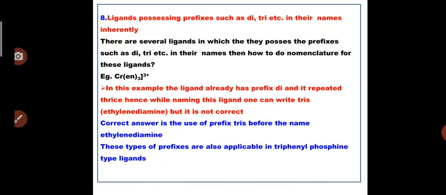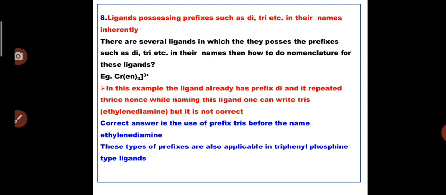Ligands possessing prefixes such as di, tri. There are a number of complexes in which ligands already have prefixes such as di, tri, etc. in their names inherently. So there are several ligands which possess prefixes such as di, tri, etc. in their names. How do we do the nomenclature for these ligands? For example, Cr(en)3 3 plus. Now this is an example where ethylenediamine has the prefix di. Those ligands which already have prefixes di, tri in their names, according to IUPAC we have a different terminology to write the names of these complexes.